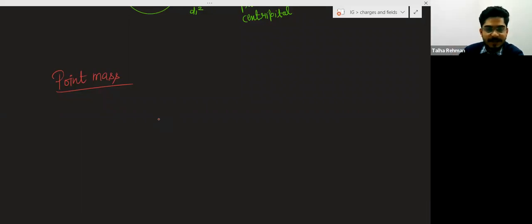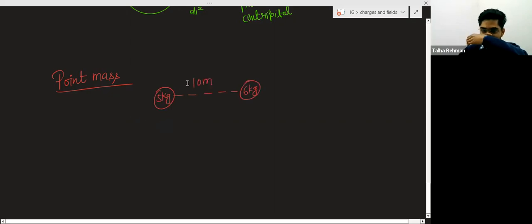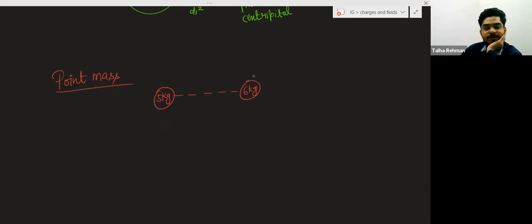For example, if there are two masses, 5 kg and 6 kg, and they are separated by 10 meters, or you can say they are separated by 1 meter, in this case these masses are not considered as point masses.